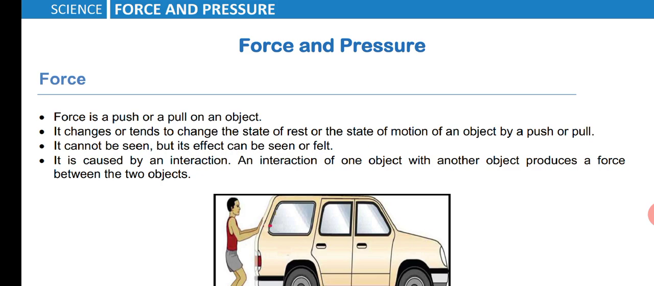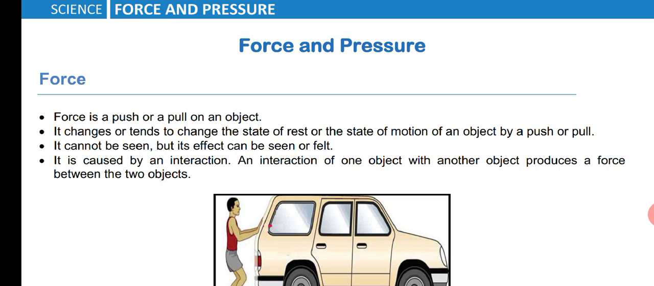if you look at the diagram, there is a car. When you push or pull the car, what happens? It will not be in the same position. That means it will not be at rest. So what is rest? If an object changes its position with respect to time or surroundings, we call it motion, right? So when you push or pull, that means when you are applying force, it changes or tends to change the state of rest. So this is the first point. In the second, they have mentioned the state of motion of an object.